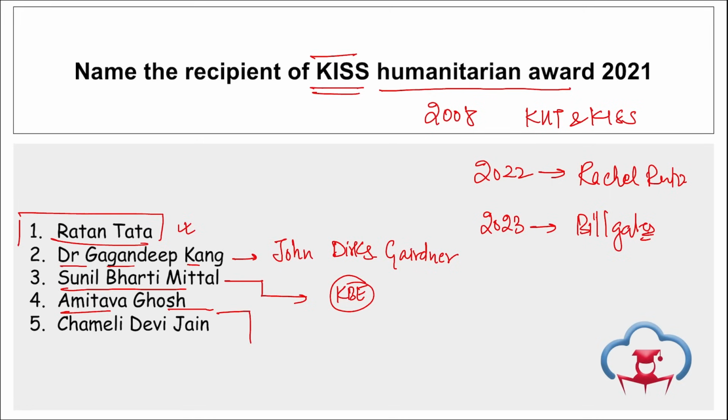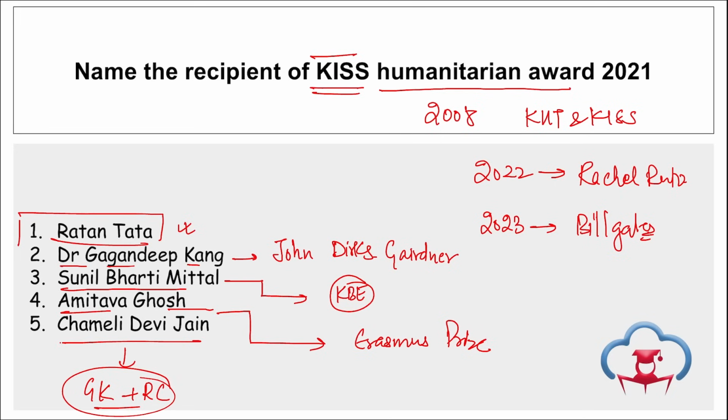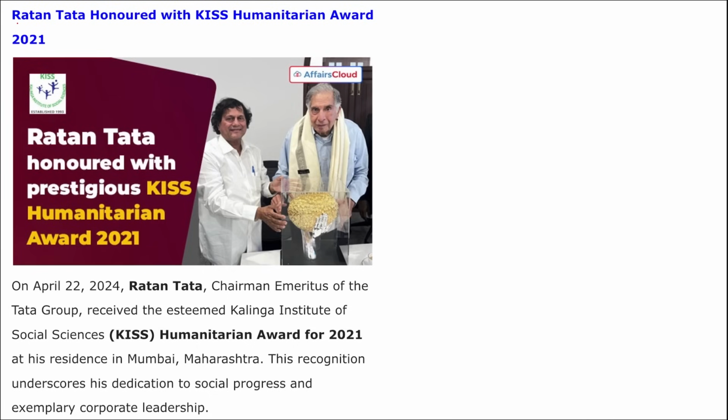If we talk about Amitav Ghosh, he has won the Erasmus Prize. He won the Erasmus Prize for his writings on climate change. And Chameli Devi Jain, remember, this award for outstanding women media person was jointly given to two journalists. They are Grishma Kuthar and Ritika Chopra. These are the names of our awardees. Right? Moving on. Next is Ratan Tata ji. You can see, honored with the KISS Humanitarian Award for 2021.